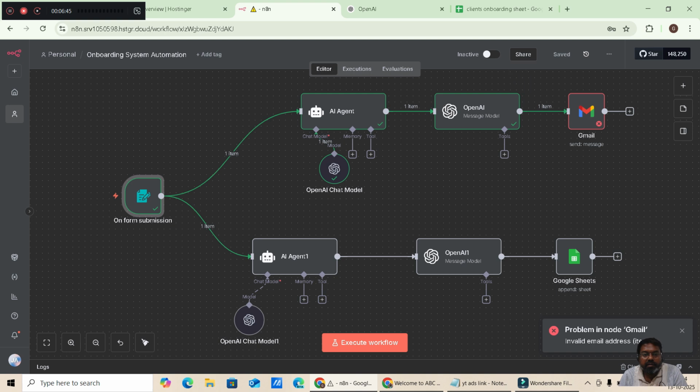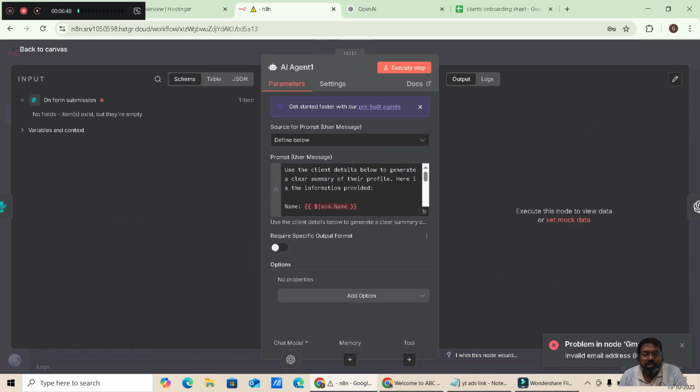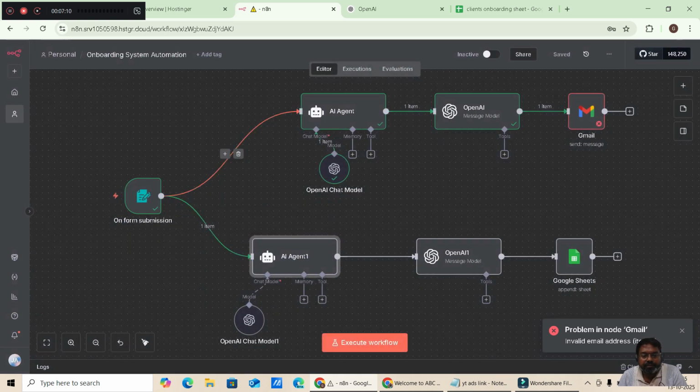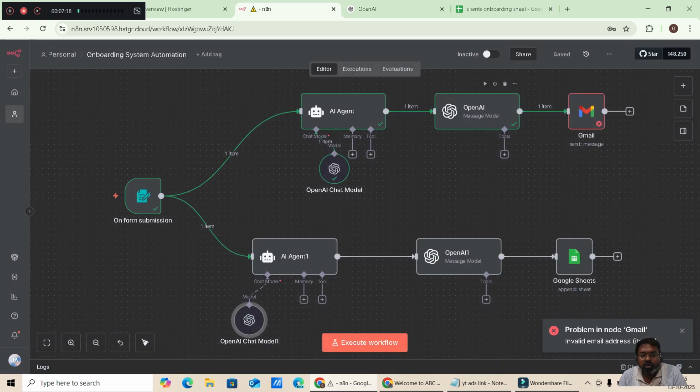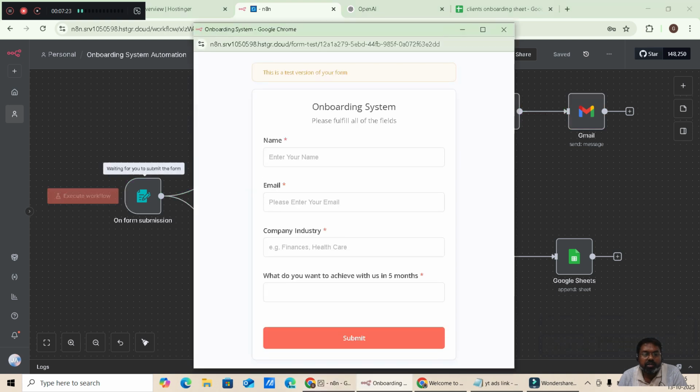The next one, this node I have already explained. Now the next AI agent: use the client details below to give a summary of a profile, name, company name, industry, and summary is the client-based information above. So this summary will give you a good detailed OpenAI summary. And for the OpenAI chat model, again I am going with the GPT-4o model. OpenAI and Google Sheets. I am executing this one.